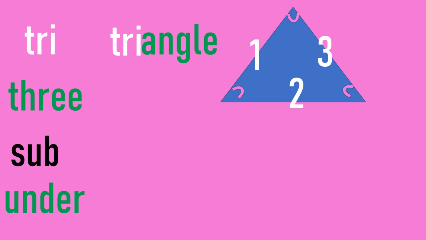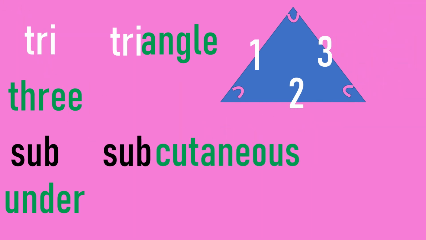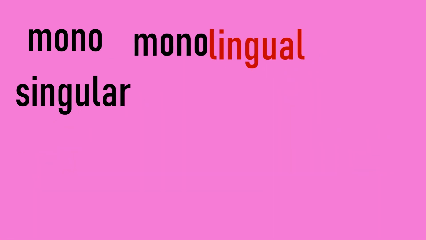For example, subcutaneous. Let's look at mono. Mono means singular, that is one. For example, monolingual. It means I speak one language. Mono, one. Lingual, language. I speak one language.